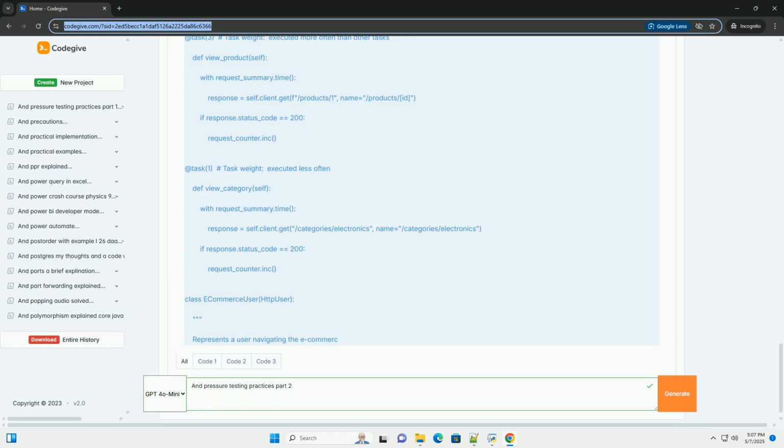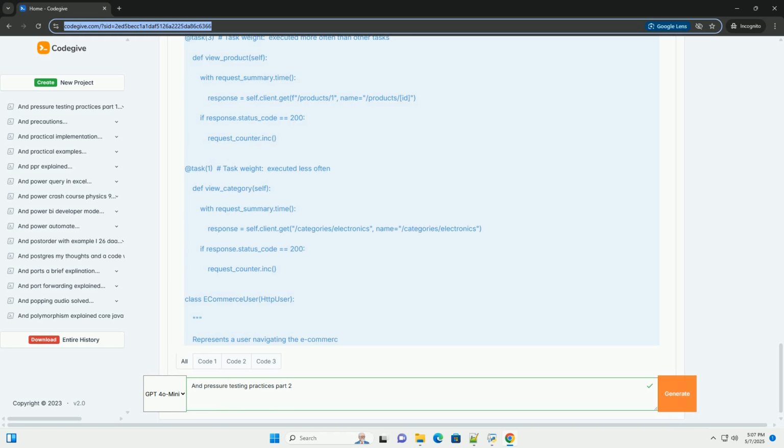Important note: this is for demonstration. In a real-world application, you would likely need a more sophisticated mechanism for managing product IDs, potentially fetching them from an API endpoint or a database. on_stop: a method that is executed when the user stops its journey. Useful for tasks like logout.